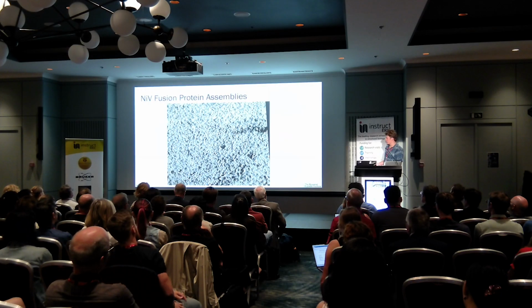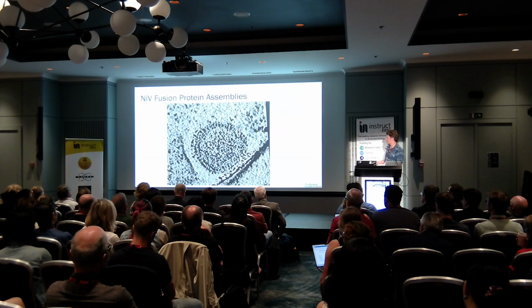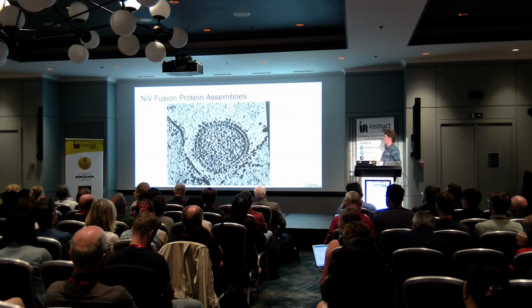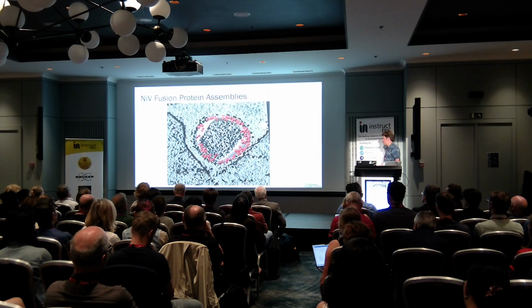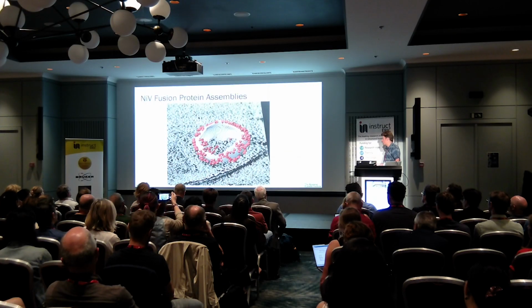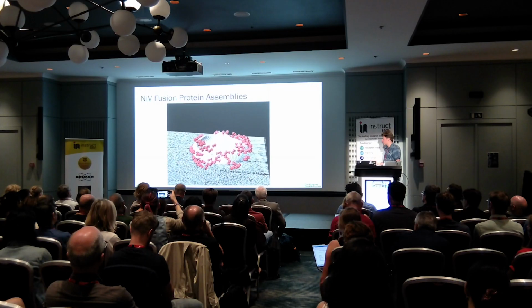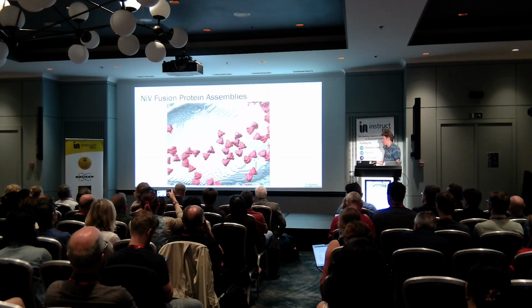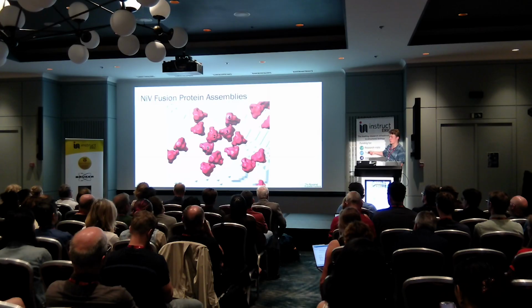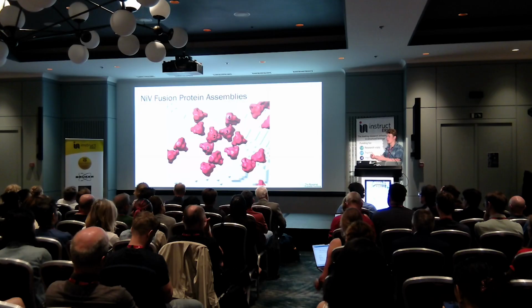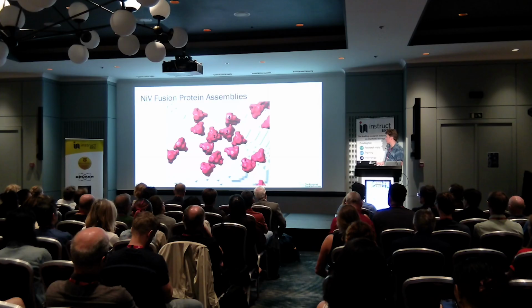We can put this all back together. So we have our Nipah virus in the tomogram, where we have our double-layered membrane of F and G. We then can put in the membrane itself that's been segmented along with the positions of the subtomograms of this NiV-F dimer. And by zooming in, we can see that we're not getting single dimers and trimers, we are getting this extended network across the surface of the VLP and the pseudoviruses. So it appears to be a kind of transient interaction, holding them in a metastable pre-fusion conformation, ready to be released by the G protein compartment of the host receptor.